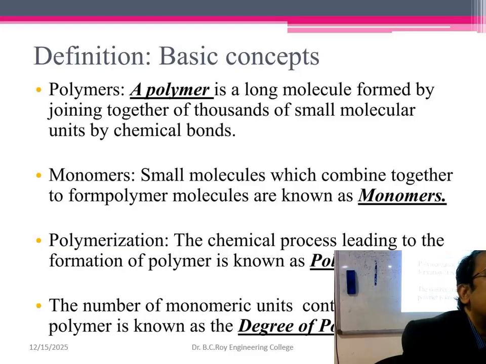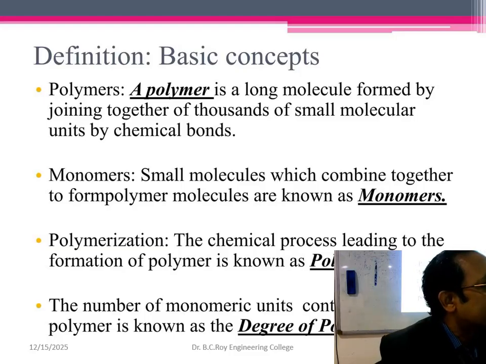Some are called semi-synthetic. Semi-synthetic means you are originally taking a natural one and modifying it. Example, cellulose is a natural one. We are making cellulose acetate, cellulose diacetate, cellulose triacetate. These are semi-synthetic because originally you are taking a natural one and doing some modification to it.